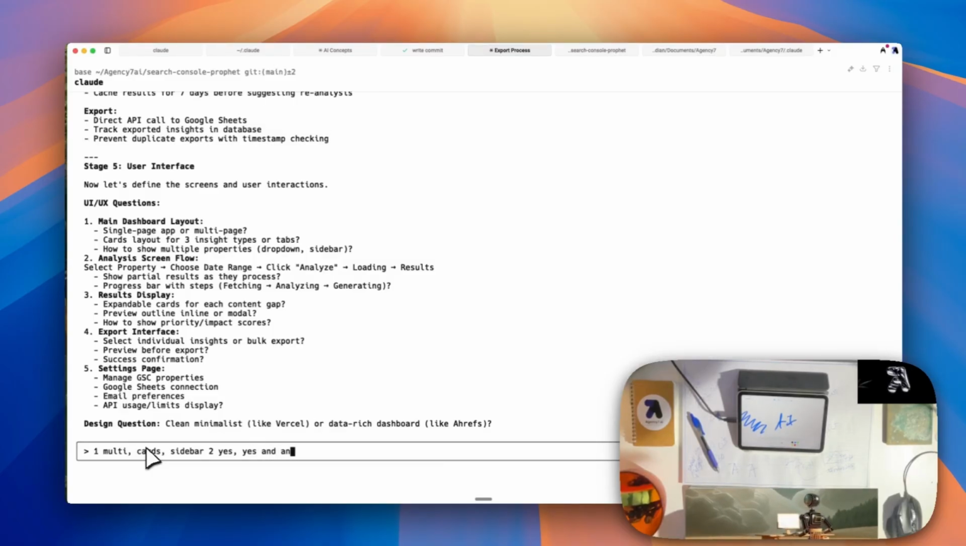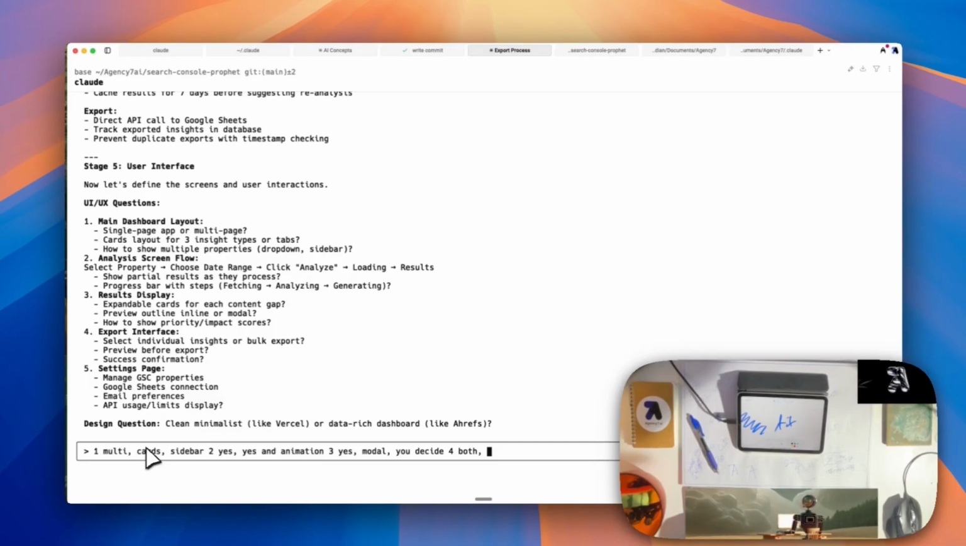Yes. And animation 3. Expandable cards for each content gap. Yes. Preview outline, inline, or modal. Modal. How to show priority / impact scores. You decide. Export in first. Select individual insights or bulk export. Individual. Both actually. Both.